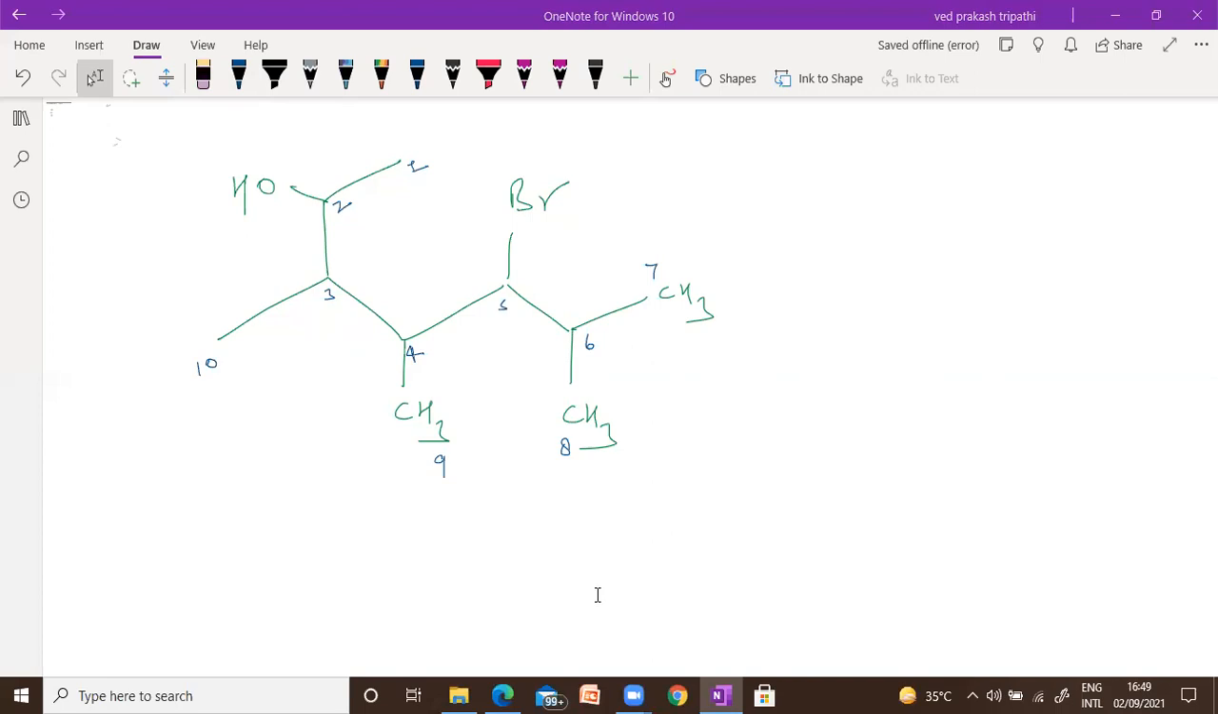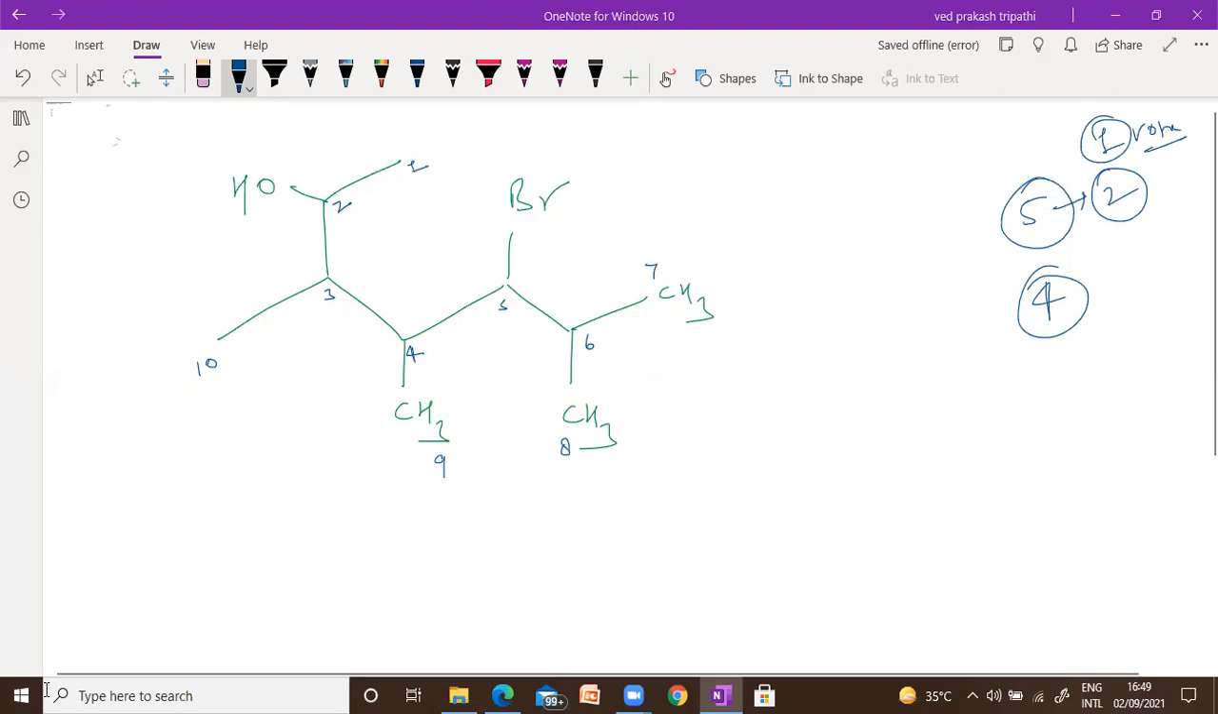I got one answer. Someone is saying 5. Yeah, 2 votes for 5. Oh, someone is saying 4. So 5 has 2 votes, 4 has 1 vote only. My request to everyone, please answer this question. How many chiral centers? Yeah, it is a competition between 4 and 5.